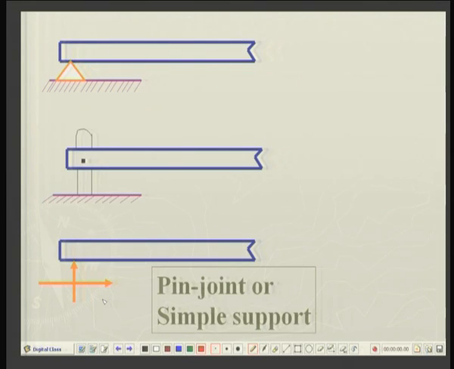Suppose there is a pin joint or it is supported on a knife edge. So, this is the schematic representation. Now, in this case both horizontal and vertical reactions are possible, but no moment is possible. Any moment will lead to the rotation of the beam, which is not sustained. So, for a simple joint or a pin joint, horizontal and vertical reactions are permissible.